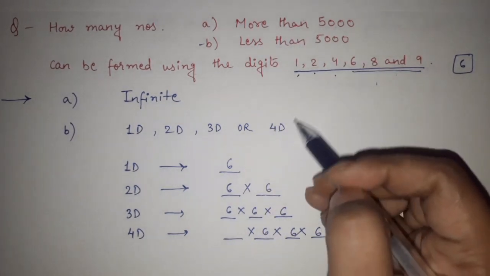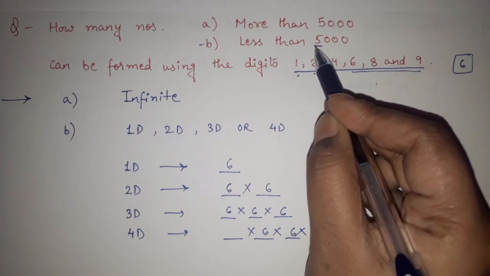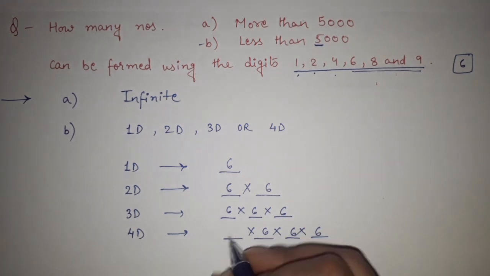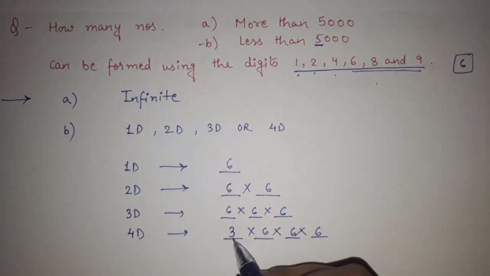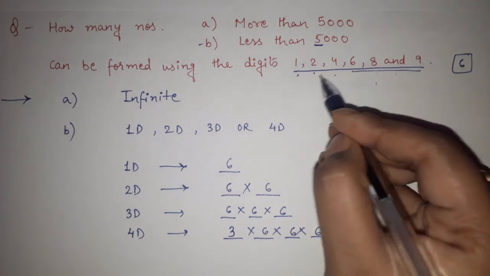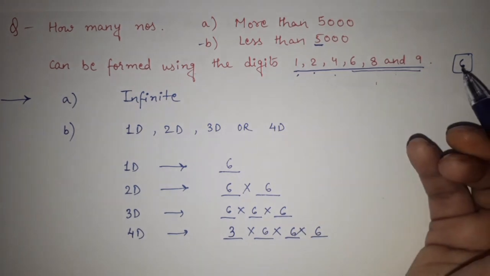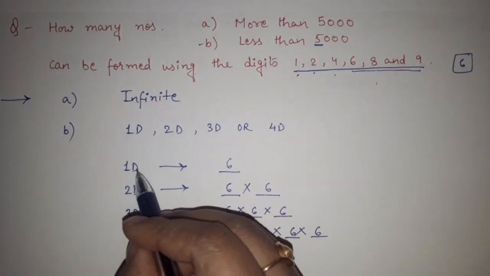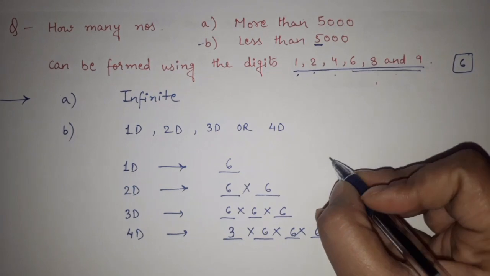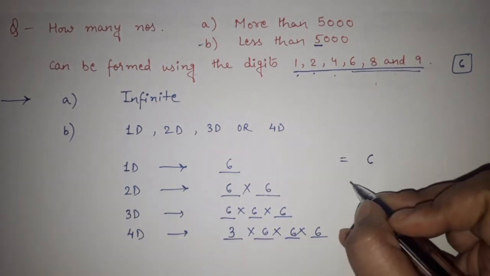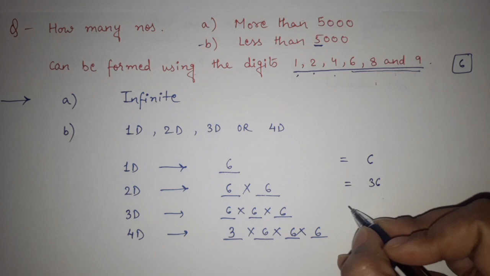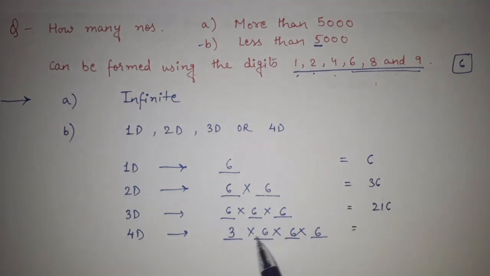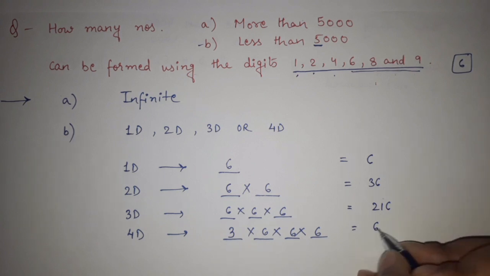That means in this place only the numbers that are less than 5 should be there. So how many numbers are less than 5? 1, 2 and 4. So here we are having 3 possibilities. Why 3 possibilities? Because 1 can be there, 2 can be there or 4 can be there. Okay. So these are the possibilities. So the total number of possibilities in one digit is 6. In 2 digit it is 6 into 6, 36. In 3 digit it is 216. In 4 digit it is 6 into 6 into 6 into 3, that is 648.